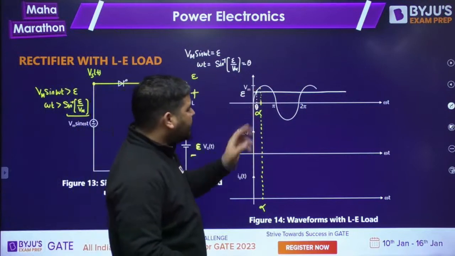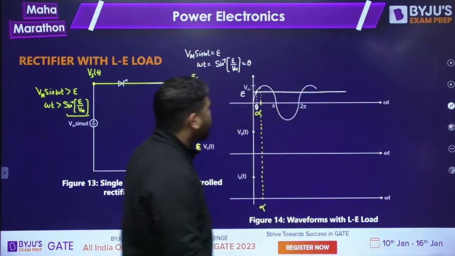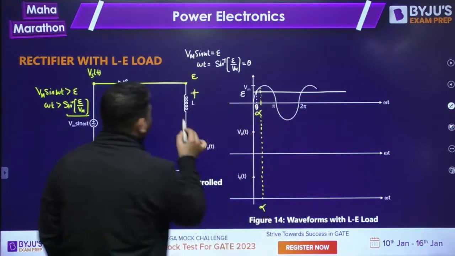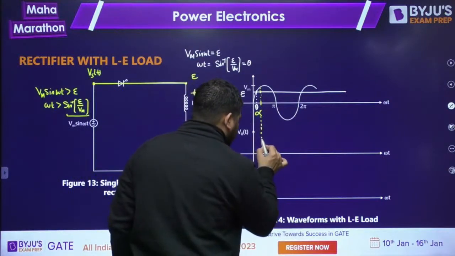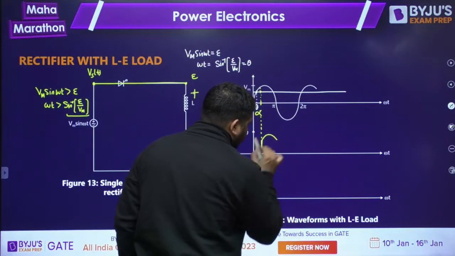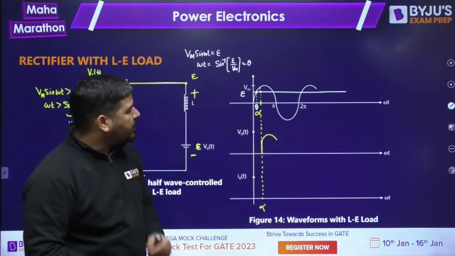Okay. So I fire the thyristor at angle alpha. As soon as you fire it, what will happen, guys? The output voltage will be the same as the supply voltage. So the output voltage will look like this. Now the question is, up to what instant will the output voltage be there?